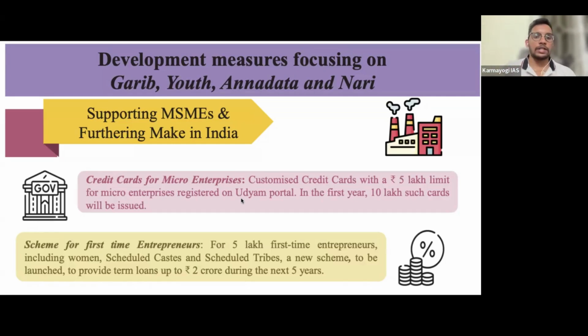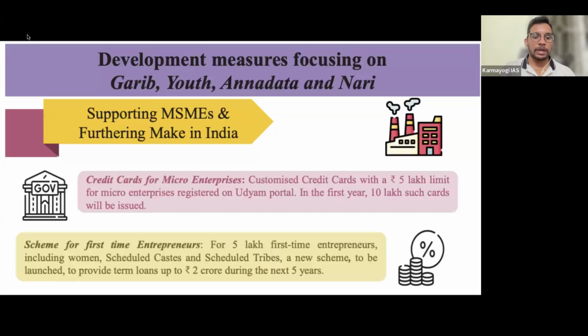We are having a more unorganized sector in the MSMEs because of their small scale nature. But once they register with the Udyam portal, they will come into the organized sector net. So it is mandatory, if they want to avail credit cards, they have to register with the Udyam portal, right? And in the first year, 10 lakh such cards are going to be issued. From the next financial year, they target 10 lakh such cards. That means they can increase in the later part, right?